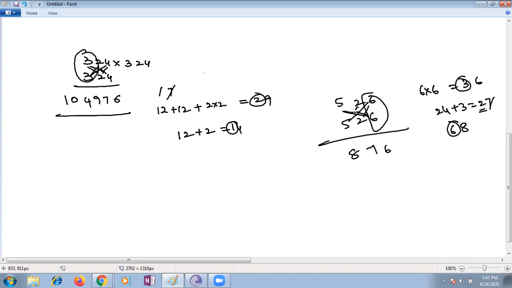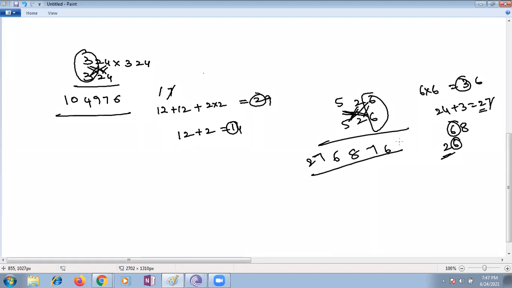Then the short cross. 5 2s are 10. 10 plus 10, 20. 26. So 6 you are writing, 2 you are taking 3. 5 5s are 25 plus 27, right? Ma'am, the answer is going wrong, ma'am. I got the answer already, ma'am.